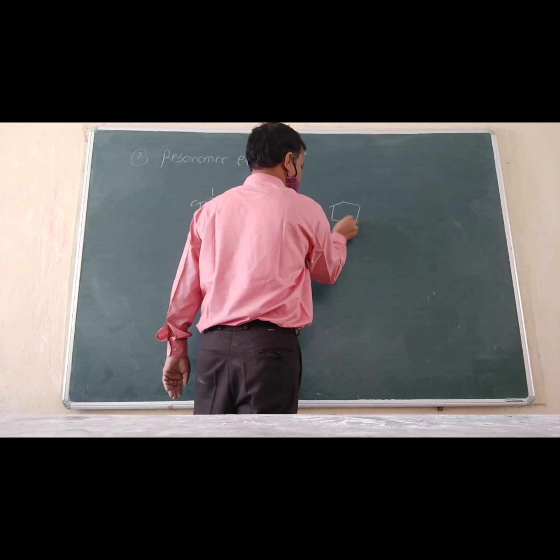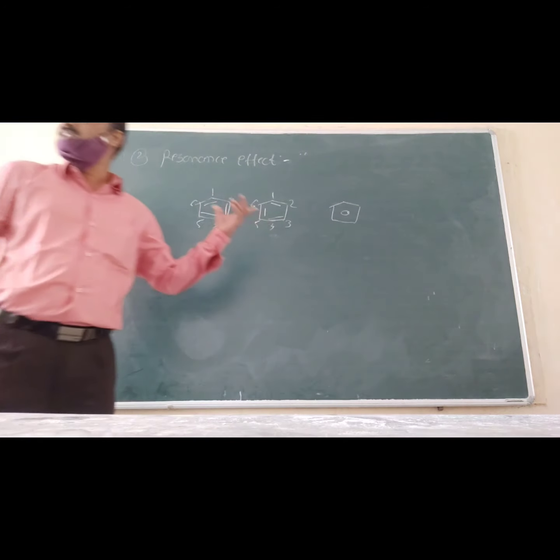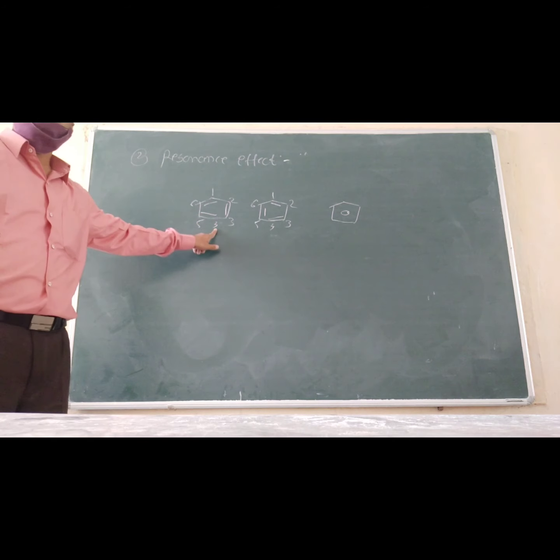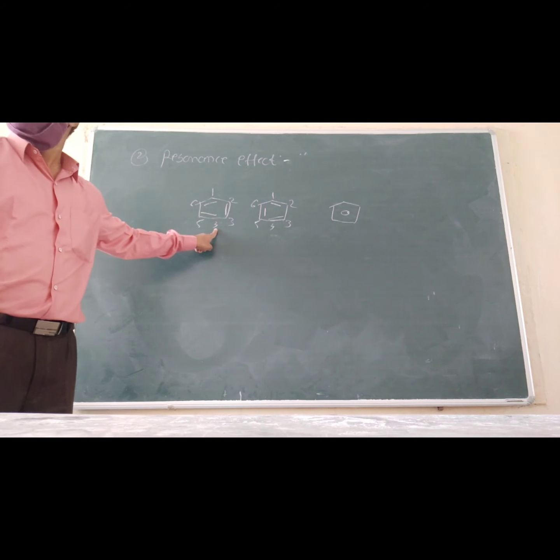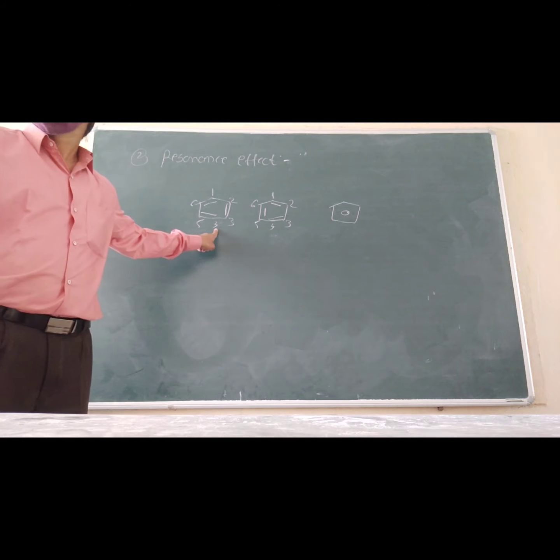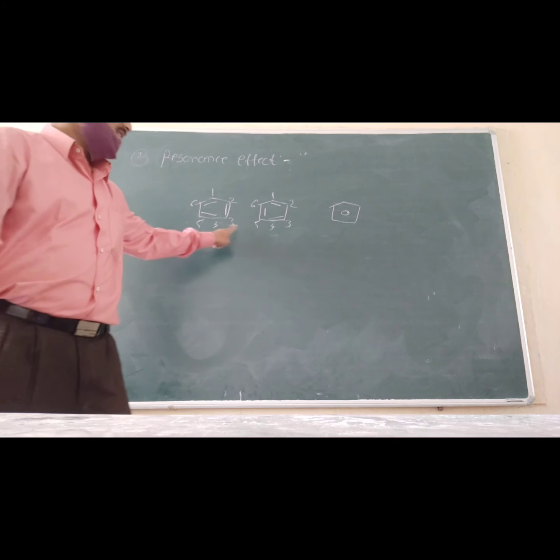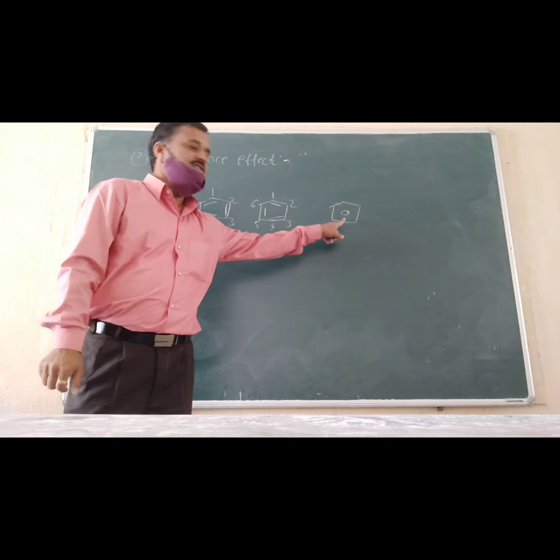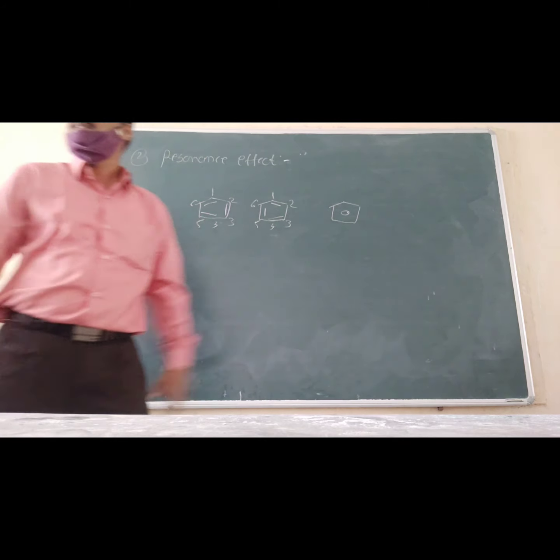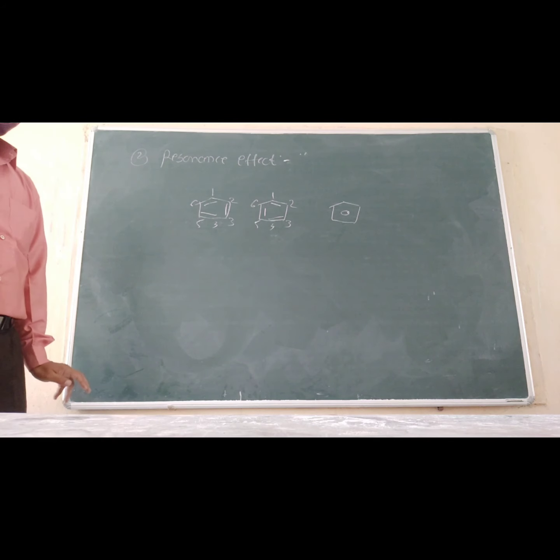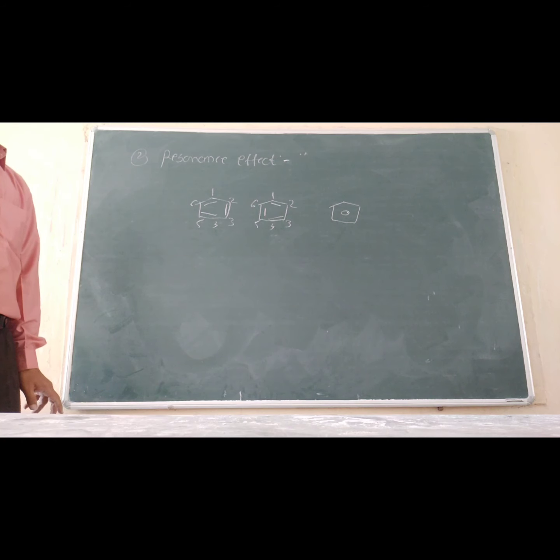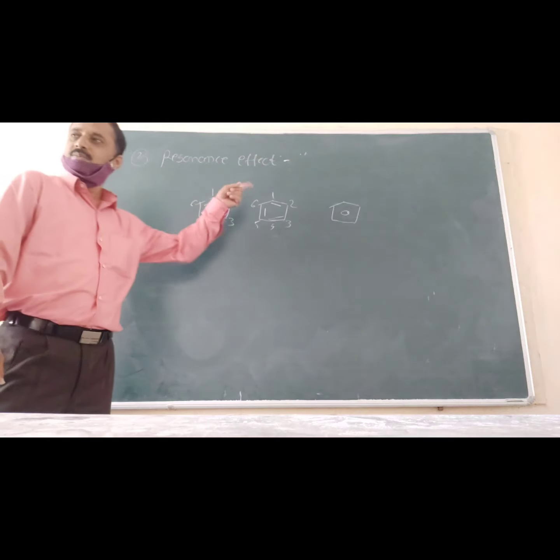And this. What is the difference between these three structures? What is the name of this structure? This is benzene. What is the difference? The third one, the electron. What is the difference?